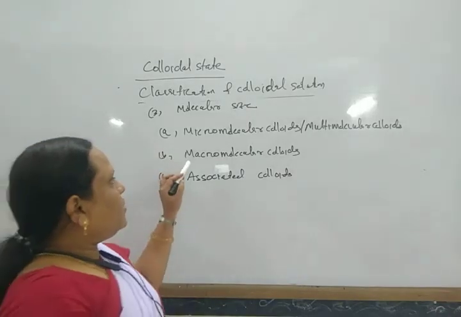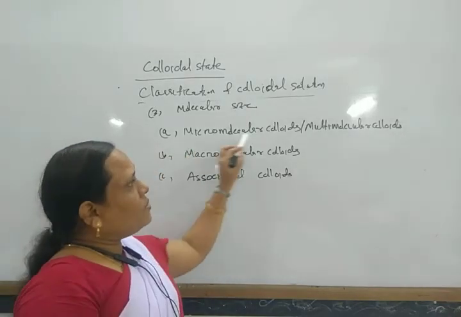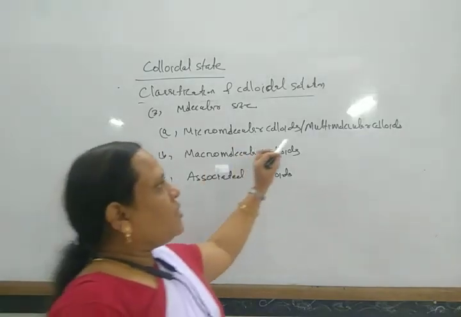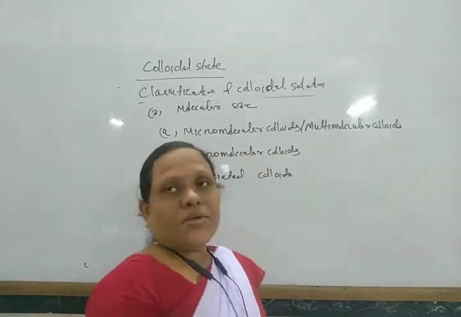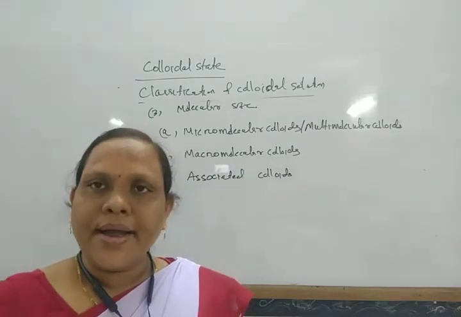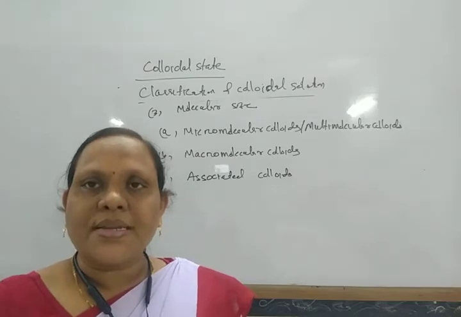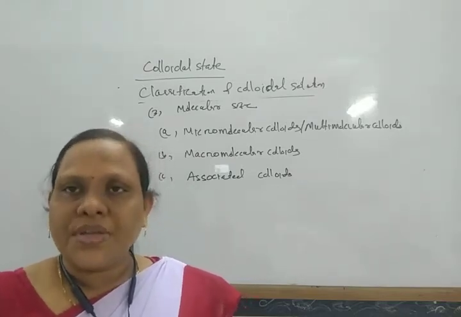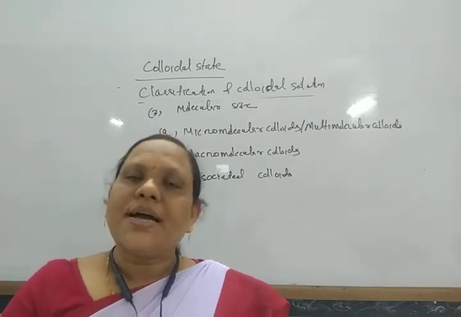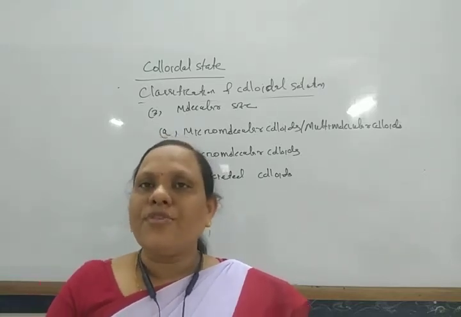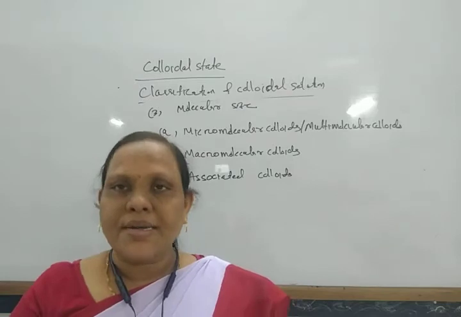So next, multimolecular colloids. Some examples are the colloidal solutions of gold and sulfur. The particle size is smaller, so the particles come closer to each other and aggregate themselves to form colloidal size particles.